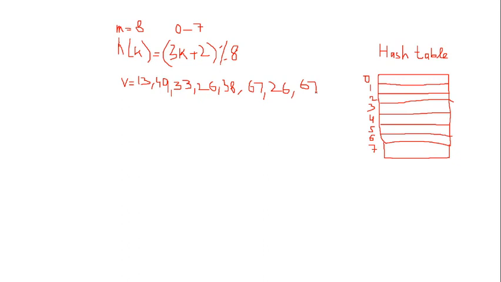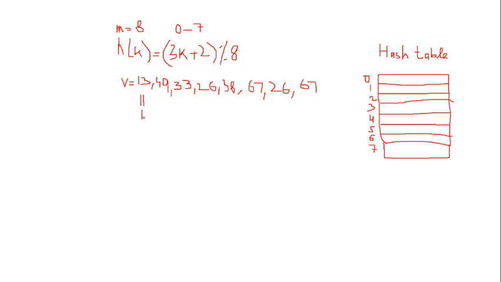How will we do it? Let's make a table, for your simplicity, with the key and the location. The key will be the value, in this case 13, multiplied by 3 plus 2, and modulus 8 will give you the location. For 13, the value will be 1.